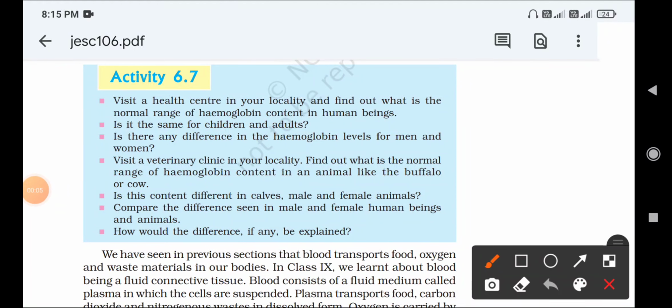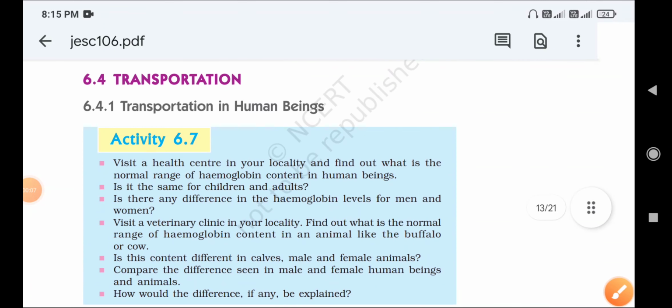So next we'll start the next topic, that is transportation. The remaining videos of this chapter are given in the link in the description box. Okay, here next we will discuss transportation.